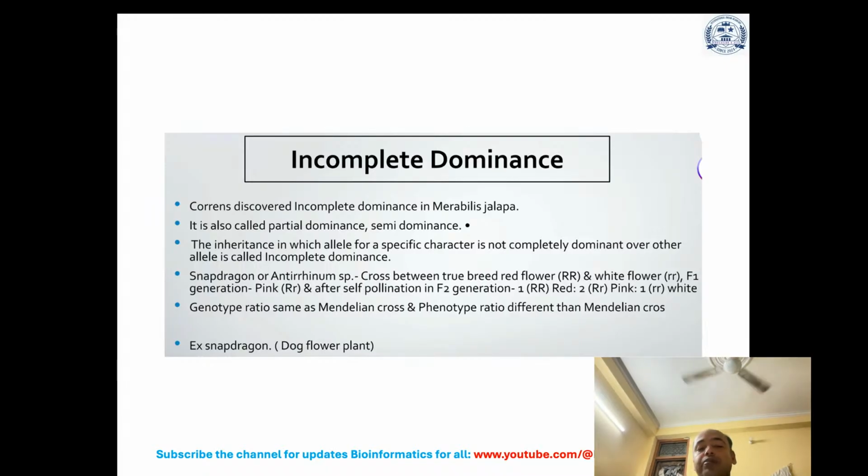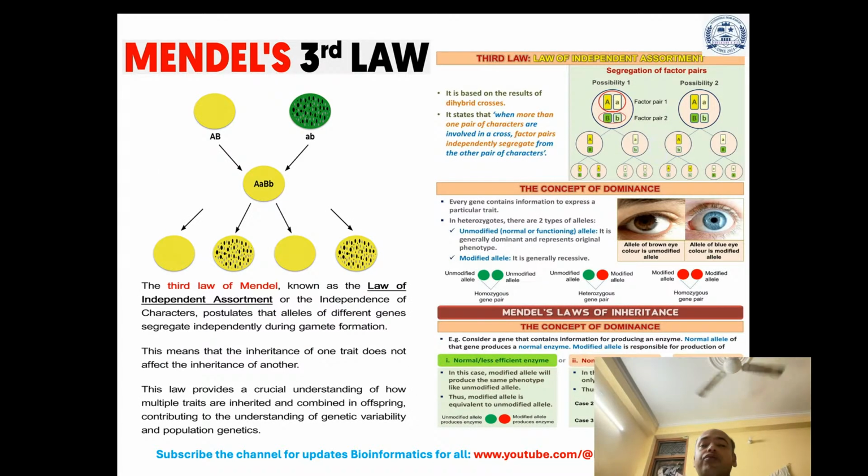So the genotypic ratio is the same as in a Mendelian cross, but the phenotypic ratio is different from a Mendelian cross. This is basically incomplete dominance, where you can understand the problem in expression, or proper expression. Now you can go for the third law.